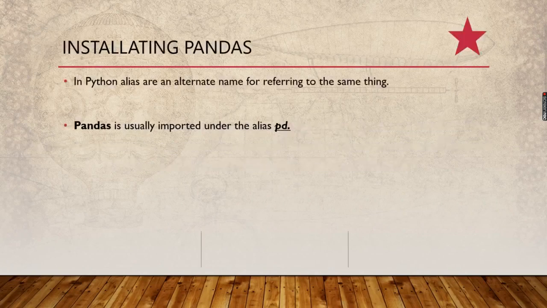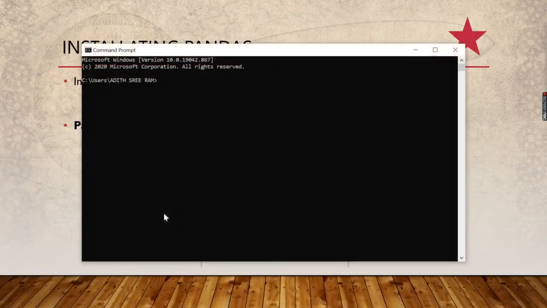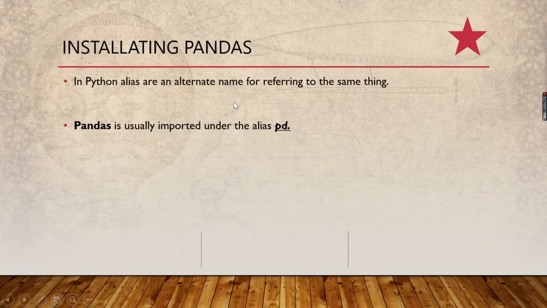So, installing Pandas. To install Pandas, first we need to open our command prompt and type in the code pip install pandas. I have already installed Pandas, so I won't install it again. And we use the alias pd for Pandas, like how we used np for NumPy. In a similar way, you use pd for Pandas.